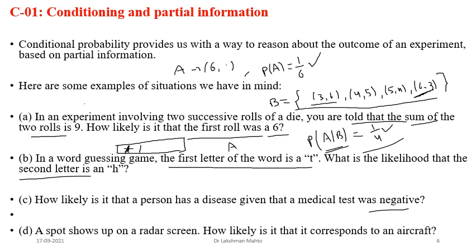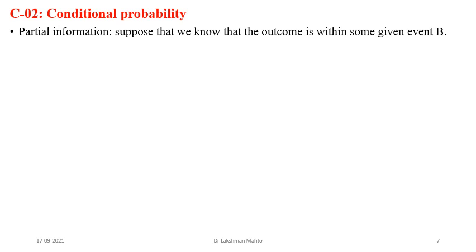I have also taken a few problems as well. So now coming to the further definition of conditional probability. Definition of conditional probability. So what is partial information? Suppose that we know about the outcome within some given event. So within some given event, we have some information. That information we are calling partial information, and we denote that partial information by B. Definitely, partial information would again be a collection of some possible outcomes. So we can give a name to that partial information, and we are calling it B.